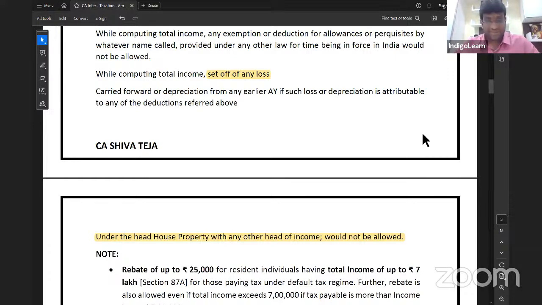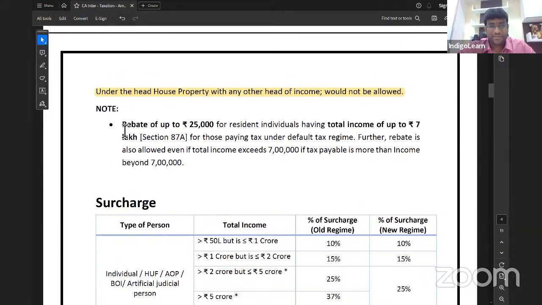Next point. Rebate. So generally, what is the concept of rebate? In case of optional tax regime, that is normally, what is the story? Rebate is applicable only to those whose total income does not exceed 5 lakhs. And the rebate is tax payable or 12,500, whichever is lower. But one special point I want to tell you is that if a person is paying tax under a default tax regime, rebate is applicable to a resident individual whose total income does not exceed 7 lakh rupees. And the rebate is tax payable or 25,000, whichever is lower.